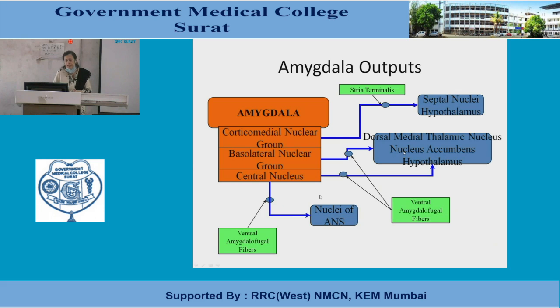Some fibers enter into the thalamic nucleus, some enter into the hypothalamus, some go to the nuclei of the autonomic nervous system, and some enter into the nucleus accumbens. Now the nucleus accumbens has a specific structure, and it requires specific mention, which we will discuss along with the reward and punishment center of the limbic system.